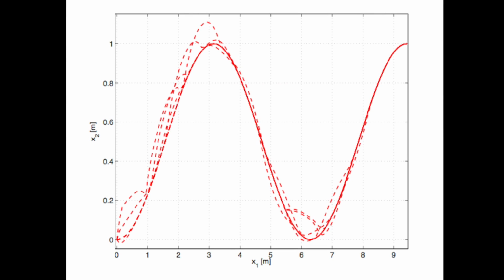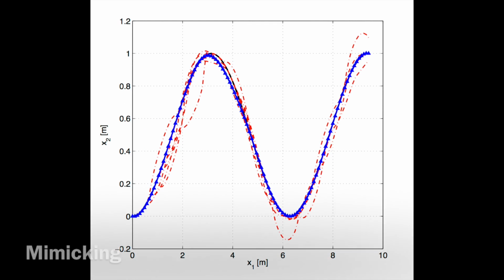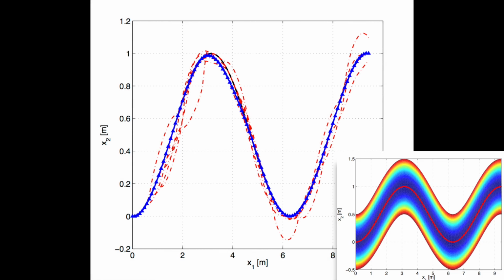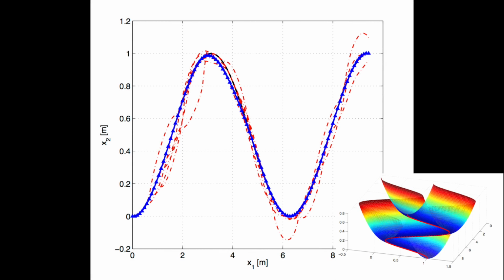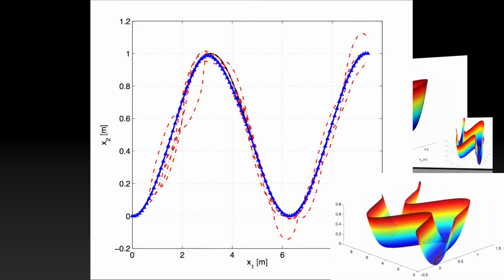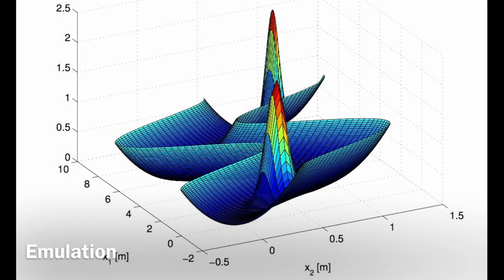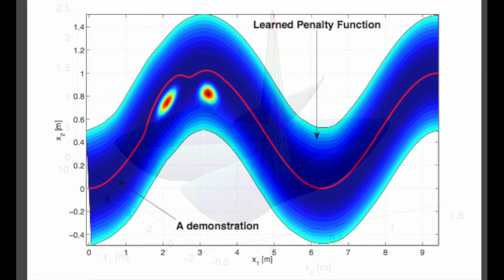Our goal is to find a cost function characterizing the entire set of demonstrations. First, an average path is computed from the set of demonstrations corresponding to mimicking and observational learning. Next, in our version of the imitation learning step, we use dynamic movement primitives to scale the mimicking path to a new goal point. We then add a quadratic term to the cost function, penalizing deviations from this previously obtained path. On top of this, we add a Gaussian term weighting the distances to different obstacles in the environment, which we refer to as the emulation component.